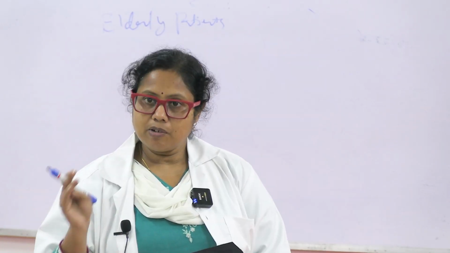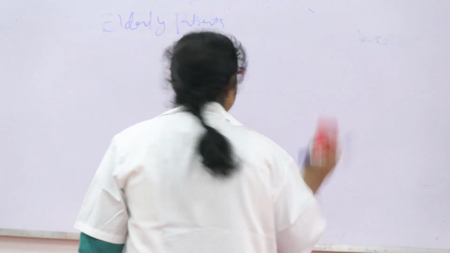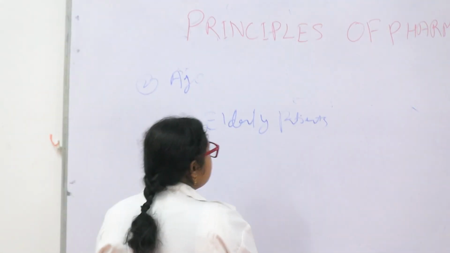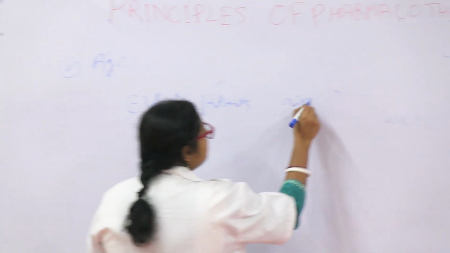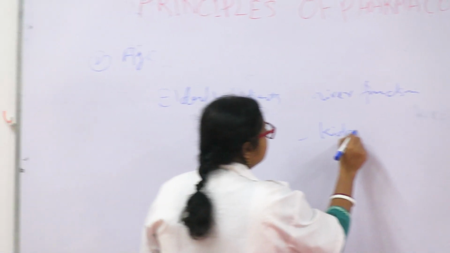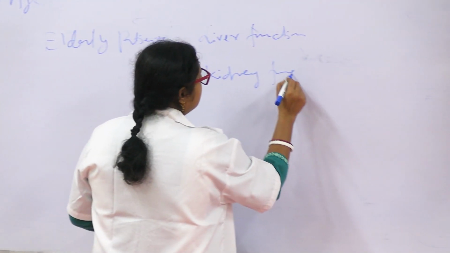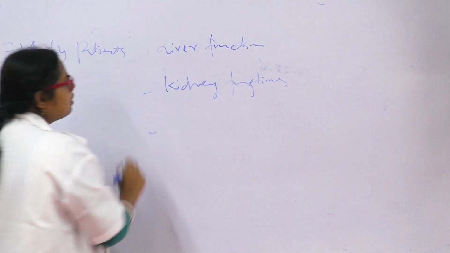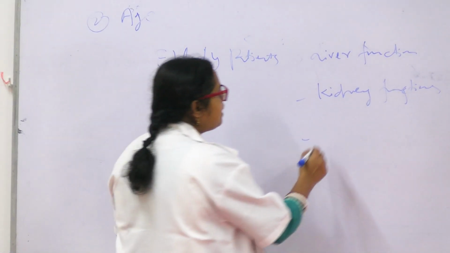In all, if a patient of 90 years comes to you, you will give 75% of the drug. And why will you give 75% of the drug? What is the reason behind that? Their metabolism decreases, their body weight decreases, their renal and hepatic functions are decreased. So, sit down. For elderly patients, we have to keep in mind the liver functions, then kidney functions, then other diseases.